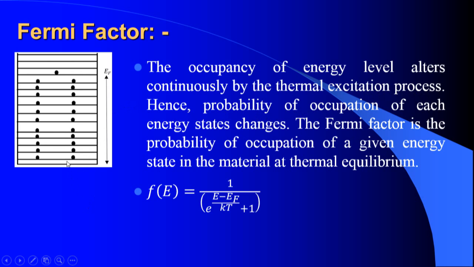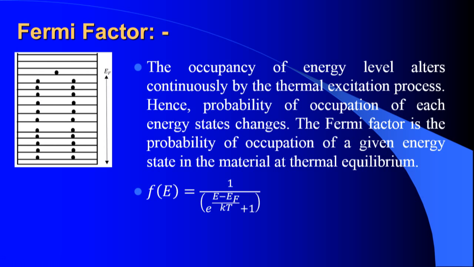If you supply temperature, electrons may gain energy and jump from one energy state to another, so temperature can alter the probability of occupancy. Before applying temperature, the occupation is complete below the Fermi level. When temperature is given, some electrons can jump from lower energy states to higher energy states, leaving some states below the Fermi level empty.